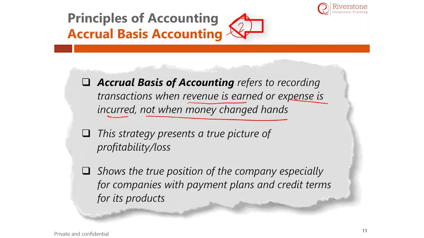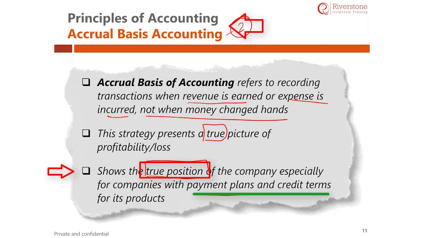This is accrual accounting. This is basically to give you a true picture, irrespective of whether you pay the rent in 2 days, 3 days, 2 months, or 3 months. You should pay the rent irrespective of whether you have the cash or not. If you pay after some time, it does not mean that you do not have to pay. In this sense, accrual accounting gives the true picture of the business. It gives the actual position of the company, irrespective of what kind of payment plan and credit terms you have. Accrual accounting gives a fair picture as opposed to cash-based accounting, which may not give the correct picture when you use it.